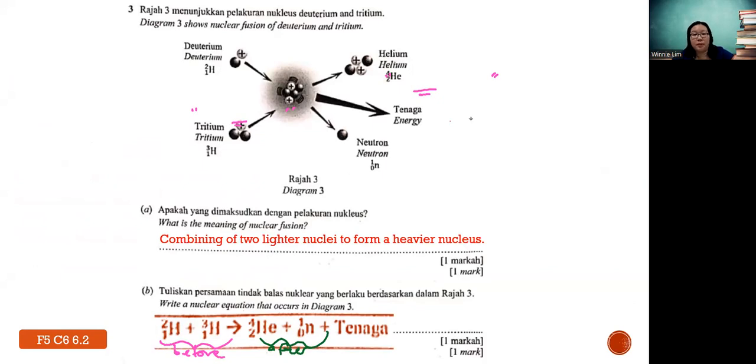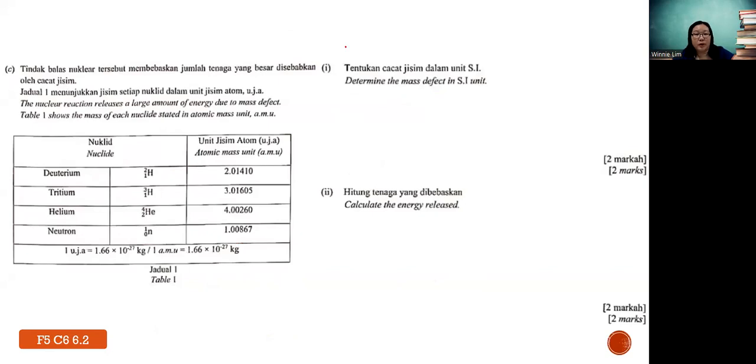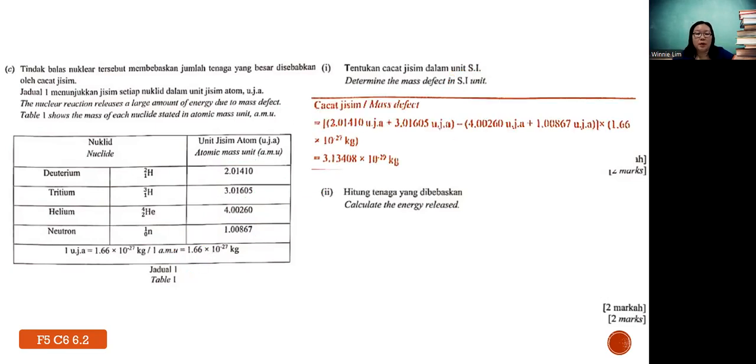Okay, then this is the mass defect in terms of AMU first. Which means these two you plus together, and then you minus the two that you plus together. Then because they want it in SI unit, and the SI unit for mass is kg, they normally will give you this. You don't need to memorize. Basically 1 AMU is 1.66 times 10 power negative 27 kilogram. So if you want to change to kg, you times, or vice versa, then you divide. Okay, so this is how you get your first one,